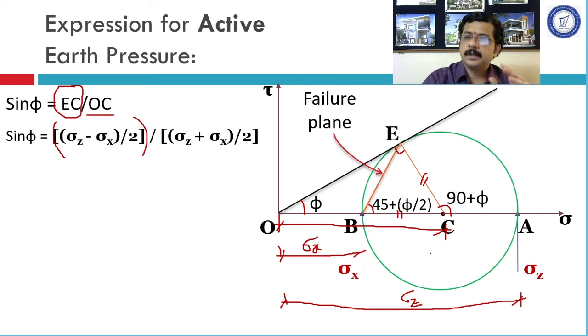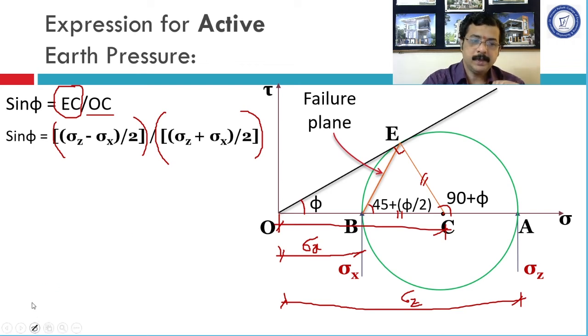Okay, now by simple observation we can say it is nothing but the average of OB and OA, that is sigma x and sigma z. How to calculate average? Sigma z plus sigma x divided by 2 would be this. Hence in the denominator OC has been replaced by this quantity. So sin phi has now become sigma z minus sigma x divided by 2, completely divided by sigma z plus sigma x divided by 2.